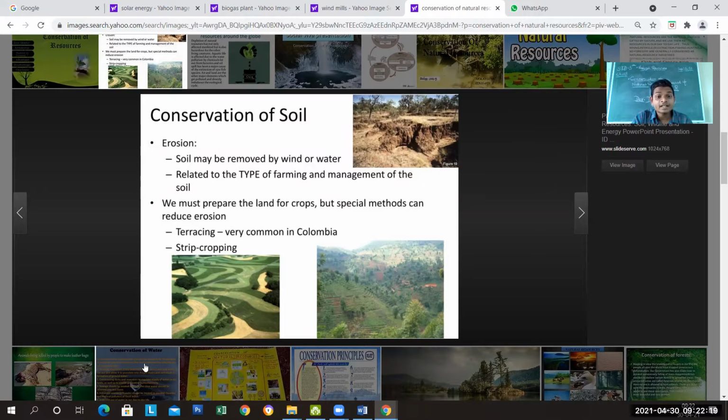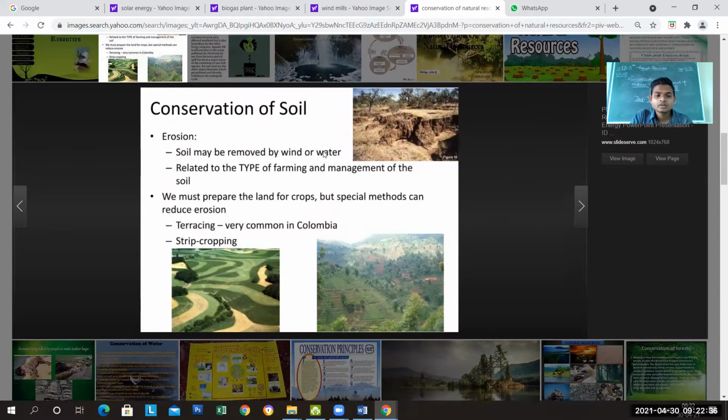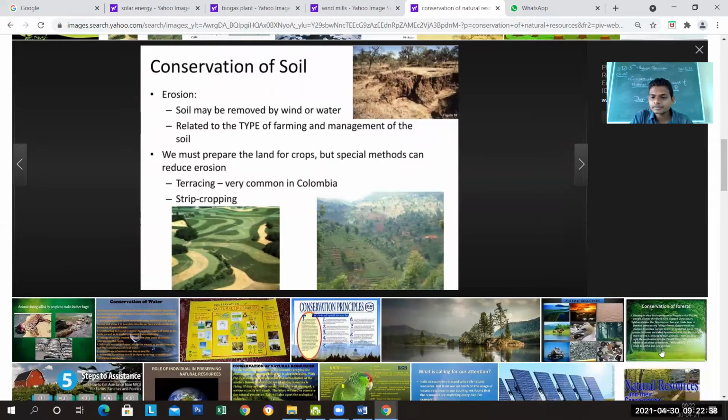We must prepare the land for crops, but special methods can reduce erosion. Terracing is very common, not on your home terrace, but on the mountains. You can see it here.